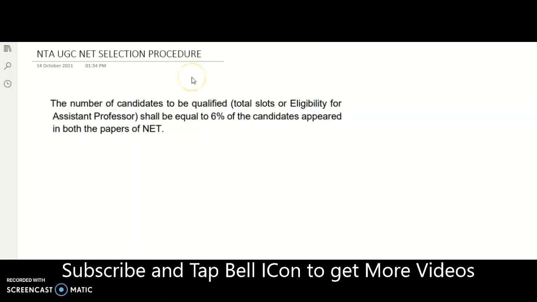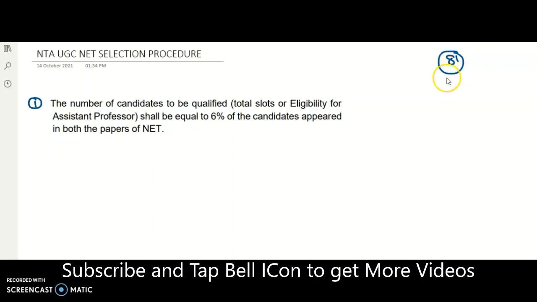Coming to the present content of the video. As I told, we are going to see point by point how the NTA UGC NET is going to follow the selection process for the assistant professor and the JRF. So it is the first point. I think all of you know that the National Testing Agency is conducting the UGC NET exam for a total of 81 subjects, and actually the examination is conducted twice yearly.